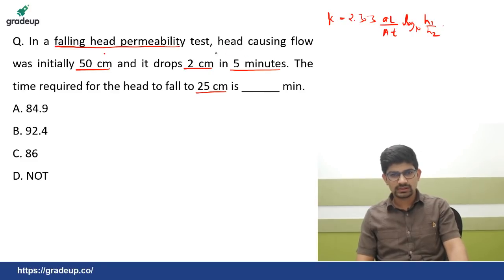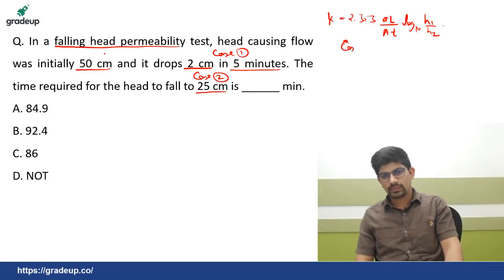So let us suppose this is case 1 and this is case 2. For case 1 and case 2, K is constant.